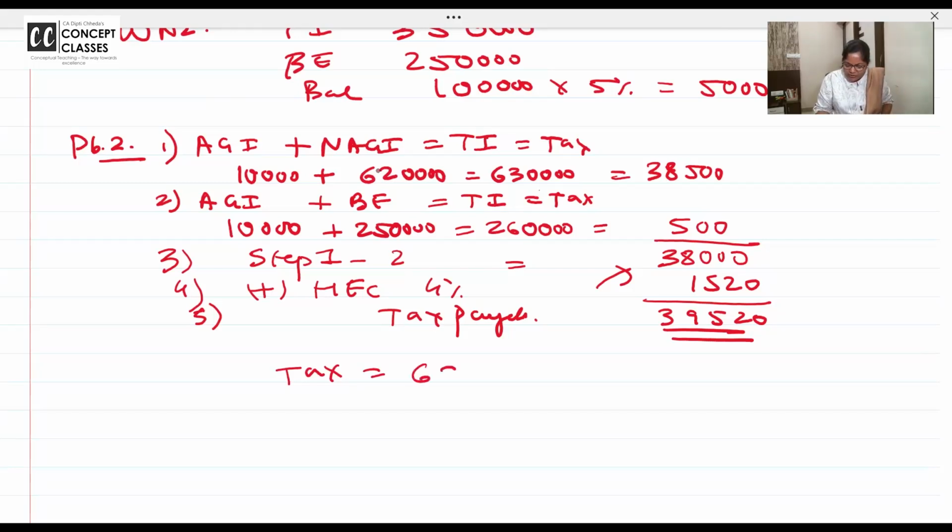And on non-agricultural income of 6,20,000, if you tax directly, obviously it will come less. So you know what the government is doing? Directly we cannot charge tax on agricultural income. Why? Because the Constitution of India does not give the center the power to tax agricultural income, but definitely they can do it indirectly.